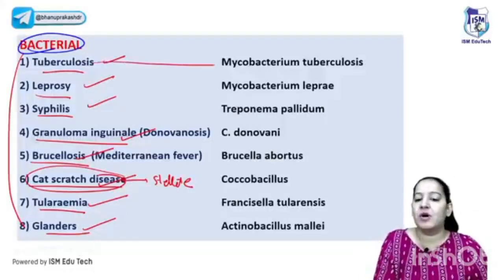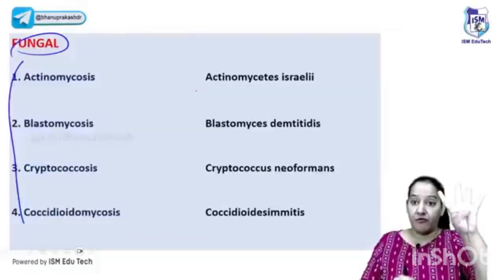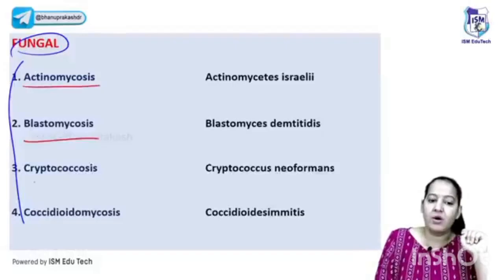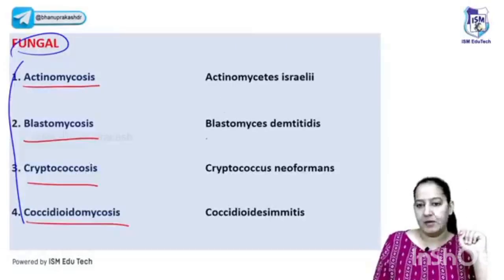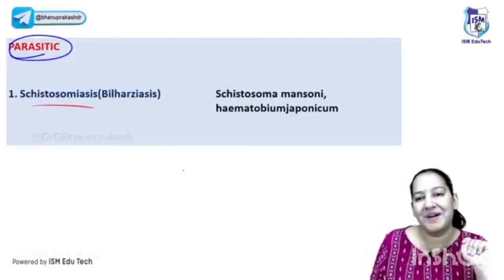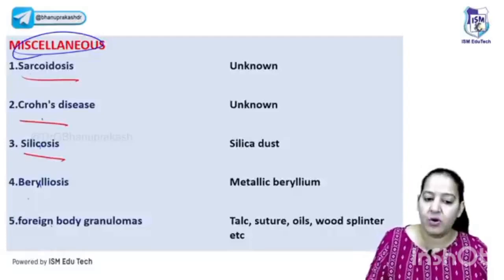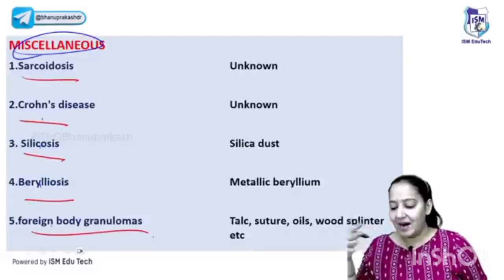Learn the causative organism also. TB is caused by Mycobacterium tuberculosis. Leprosy is caused by Mycobacterium leprae, likewise. So these are the 8 bacterial causes. There are 4 fungal causes: actinomycosis, blastomycosis, cryptococcosis, coccidioidomycosis. Right? You know the causative organism. So please learn the fungal causes. Parasite, only one parasite forms granulomas. Only one: Schistosoma, schistosomiasis. Okay? Schistosoma is the parasite. And in miscellaneous there are sarcoid, Crohn's disease, silicosis, berylliosis, foreign body granuloma. So please, these are the examples.